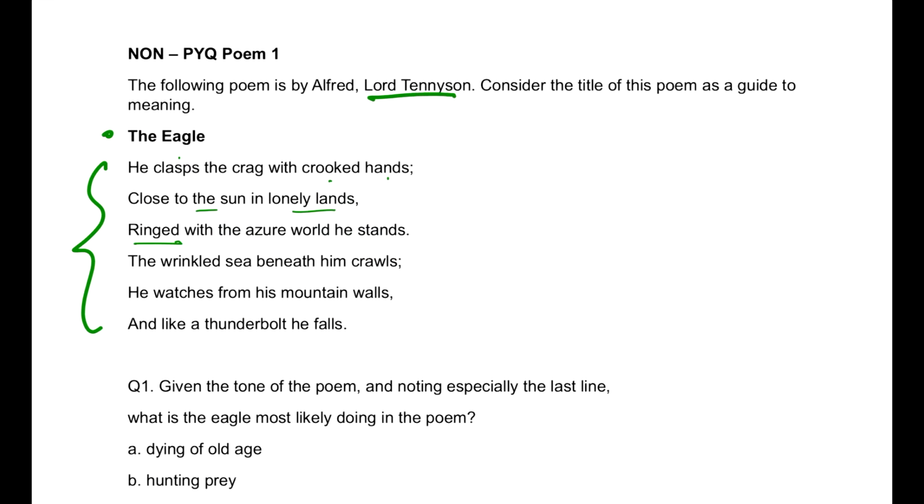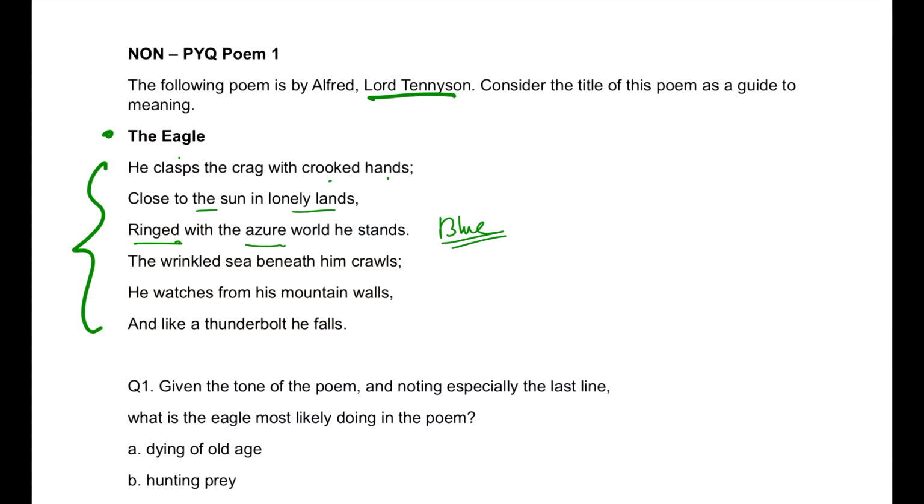Now, if you don't know the meaning of azure, you will have to note it down after watching this video. But then let's take a guess. If a bird is flying high, it will be surrounded by what exactly? Of course, the sky. So azure means blue actually, and there's a question below also. I'll show you how it helps.